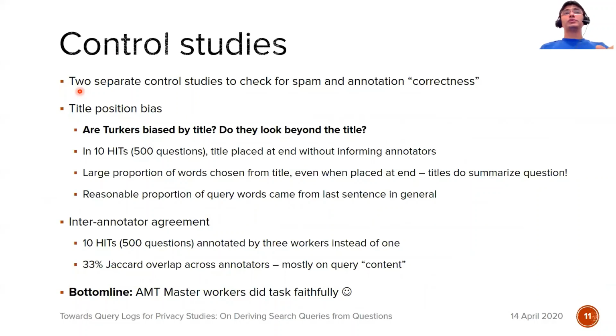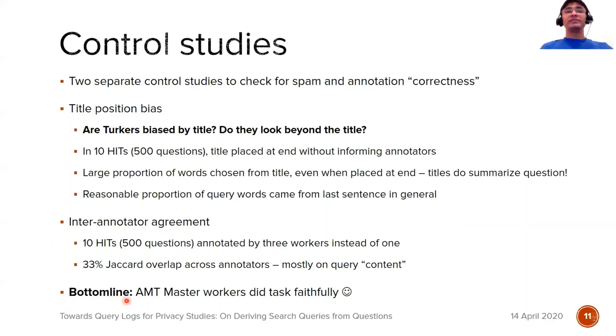We also conducted two separate control studies that resulted in 2,000 more question query pairs, conducted to check for spam and the so-called correctness of our annotations. The first one was very interesting for title position bias, where the key questions that we investigated were: are Turkers biased by the title? Do they even look beyond the title in formulating their queries? The second control study was to study inter-annotator agreement, which is often mandatory in these kinds of annotation tasks, even though note here that there's no valid query that these users must agree upon.